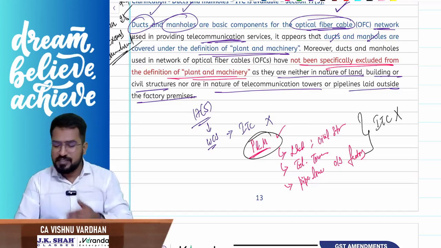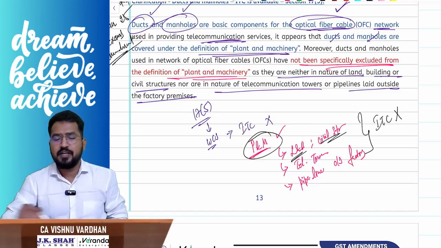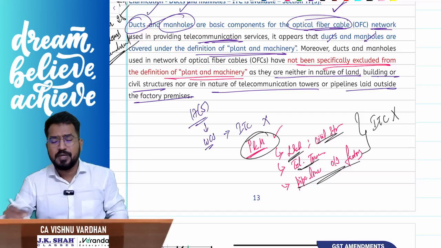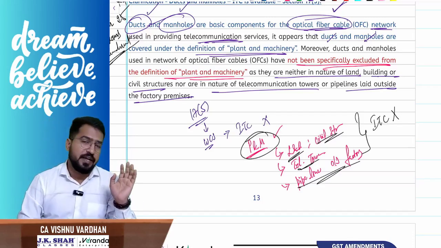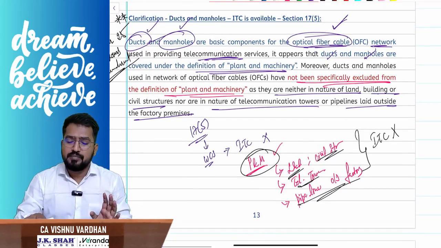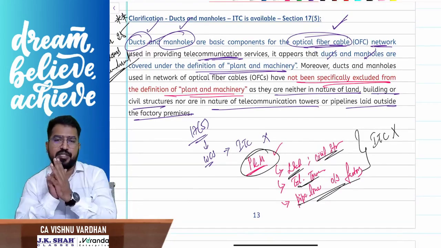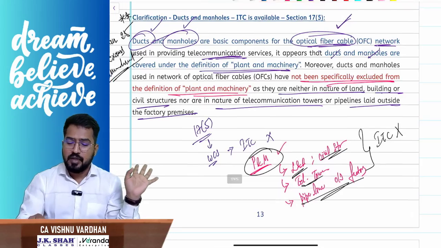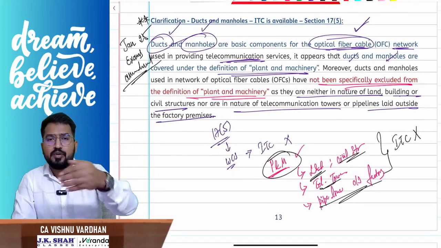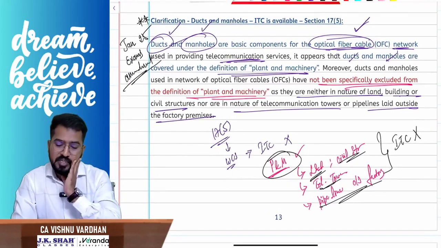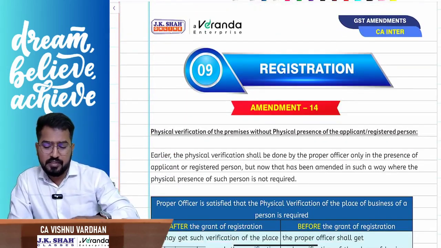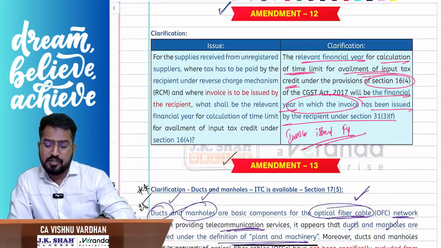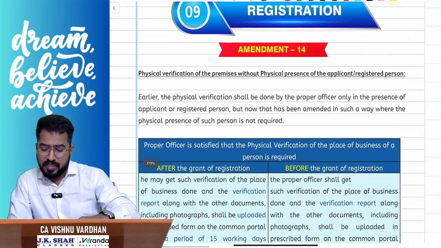So ducts and manholes will not come under land and building, civil structure, telecom towers, or pipelines laid outside the factory. So you are happily eligible for taking ITC. So remember, simple, ducts and manholes are plant and machinery. You can take ITC. I expect an adjustment in the problem in the exam regarding this particular clarification. Fine. So let us proceed with the next one. Are you clear? That is one thing with respect to amendments of input tax credit. Let us move on to registration.